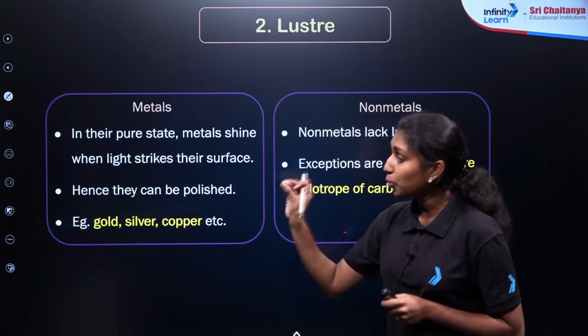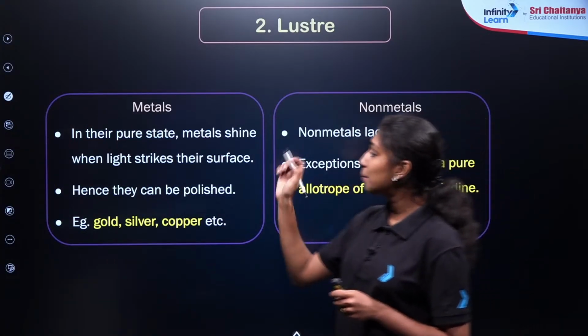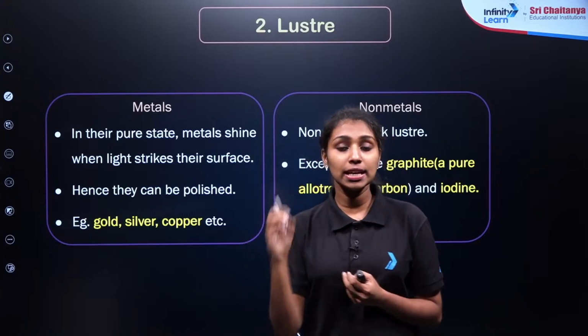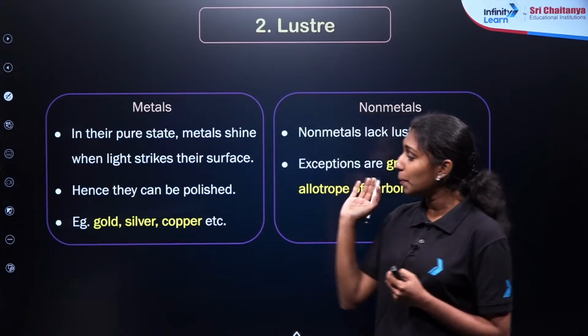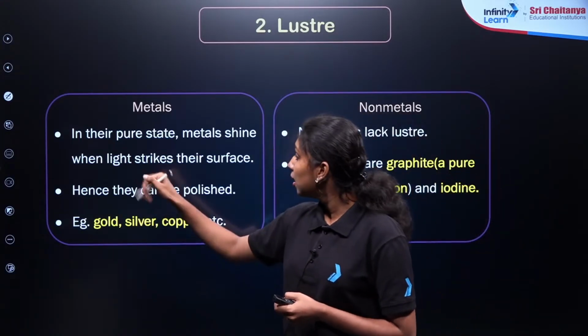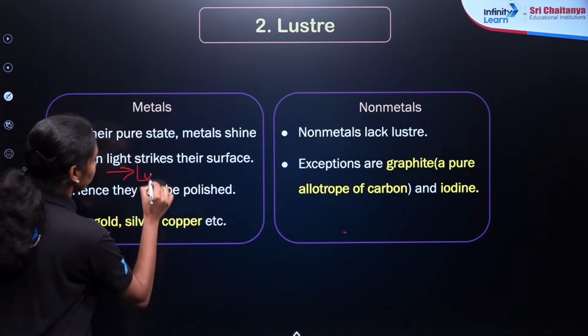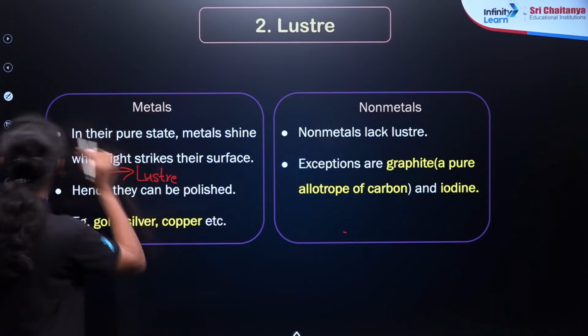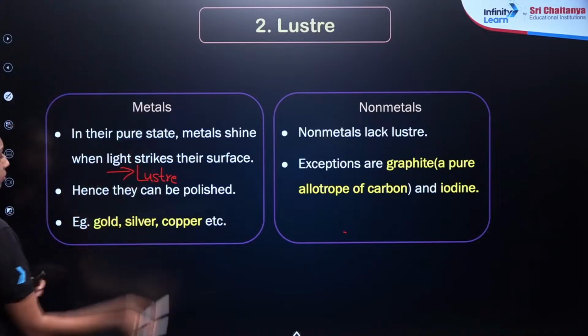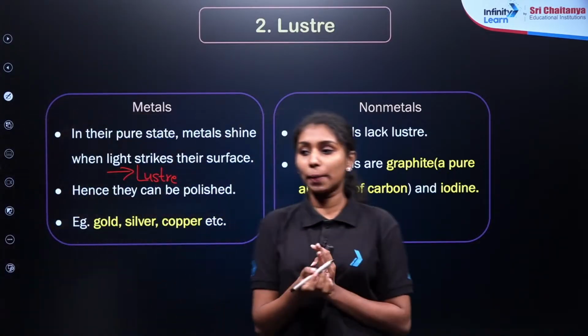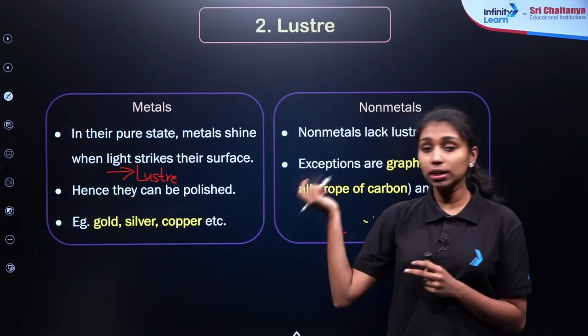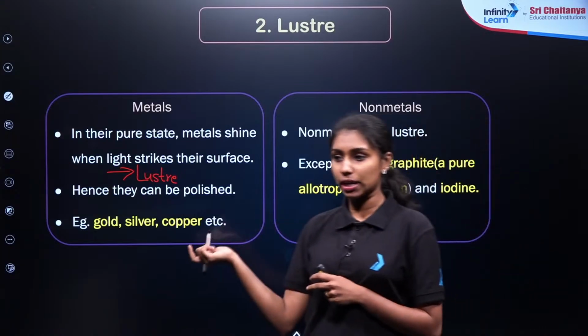So, in the pure state, metals shine when light strikes their surface. That shining property of metals is known as metallic luster. For example, gold, silver and copper are metals that show the luster property.